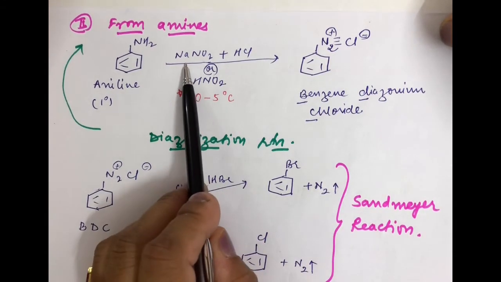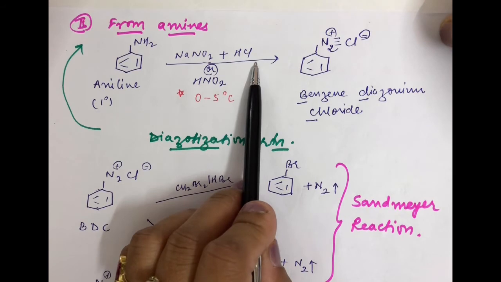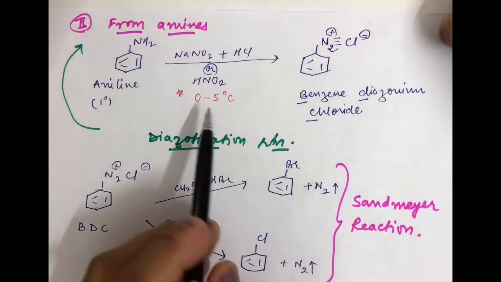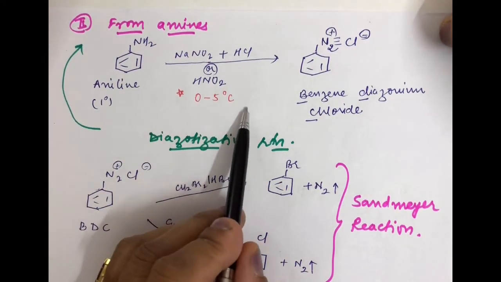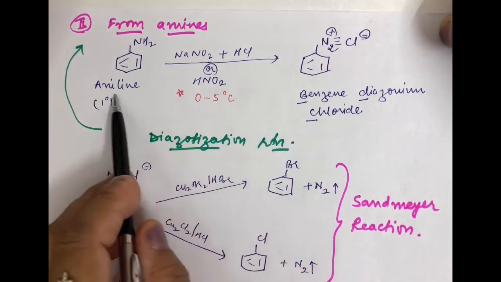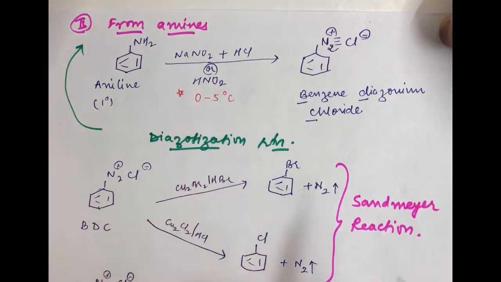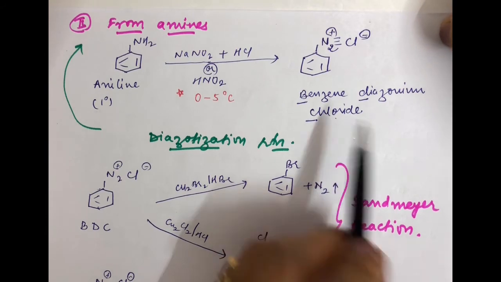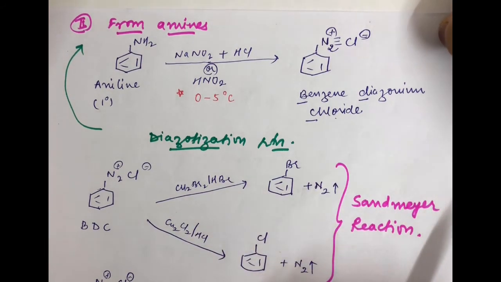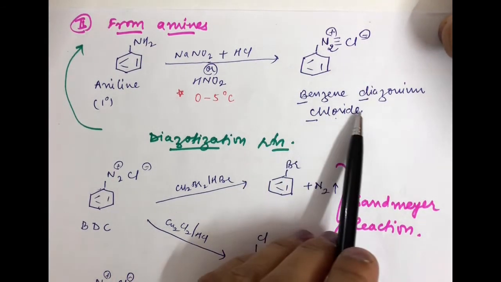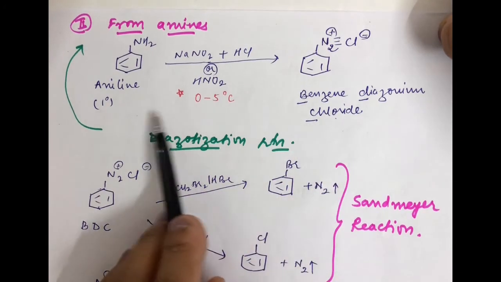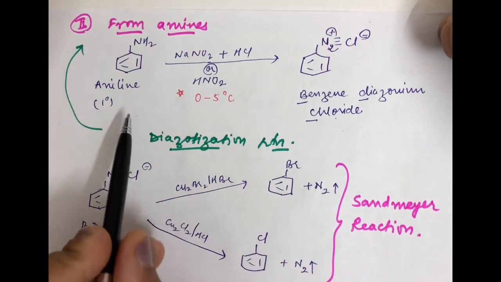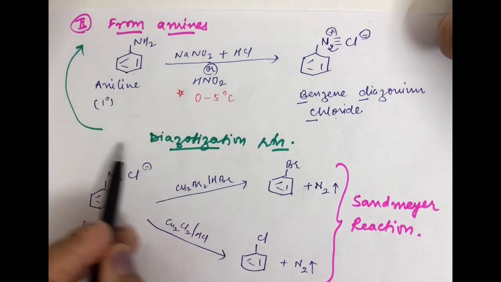When you make its reaction with sodium nitrite, NaNO2 plus HCl, or HNO2. Now here one important thing which you need to know is the temperature. The temperature for this reaction is to be maintained between 0 to 5 degrees Celsius. That is, the reaction is carried out at a lower temperature. And you will see that it leads to the formation of benzene diazonium chloride, N2+Cl-, benzene diazonium chloride. Now students, this particular reaction of formation of BDC, that is benzene diazonium chloride, from aniline is referred to as diazotization reaction.